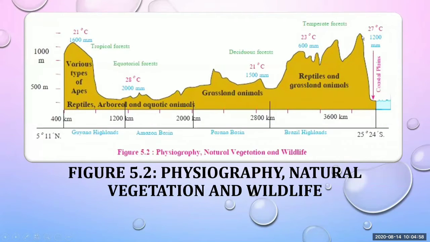Here the temperature is 23 degrees Celsius in the lower part of the Brazilian highland, and in the higher part it is 27 degrees Celsius. In the coastal area of Brazil, it gets 1200 millimeters of rainfall and the temperature is 27 degrees Celsius. As it is a coastal area, that's why the temperature is higher.